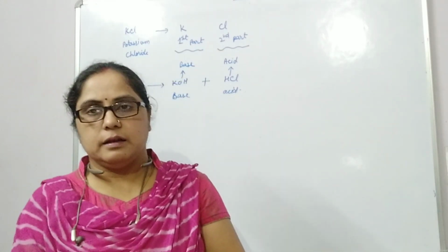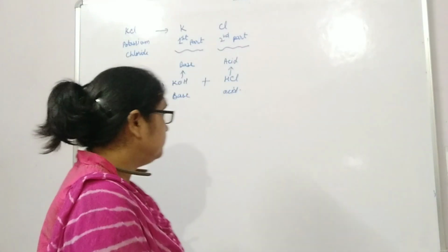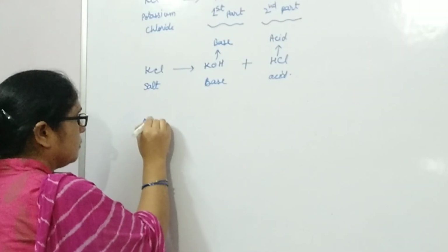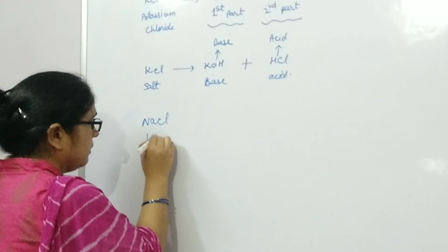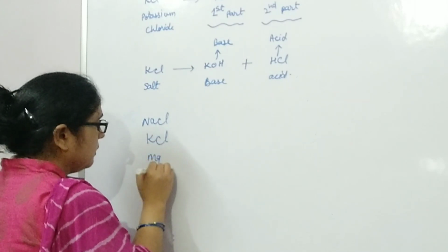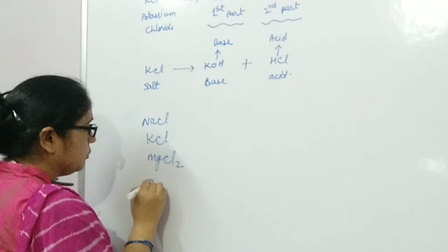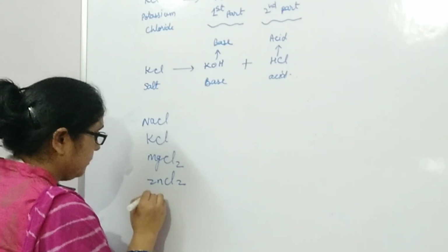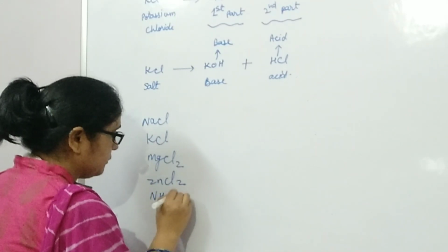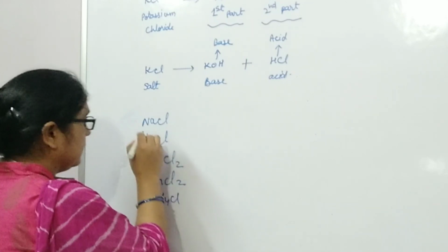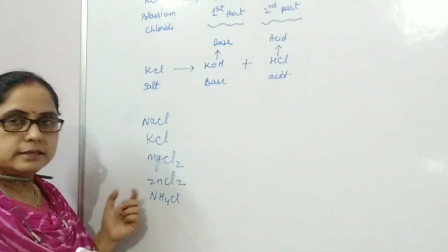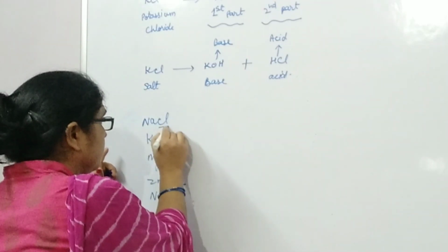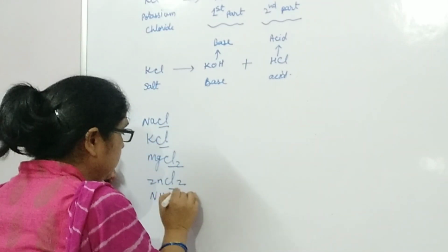We have several salts. For example, NaCl, KCl, MgCl2, ZnCl2, NH4Cl. Students, see here, the second part of these salts is similar.